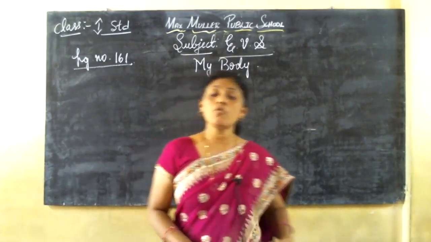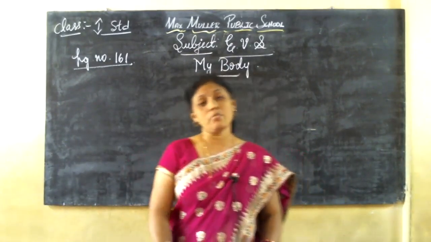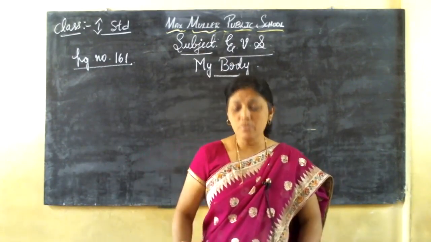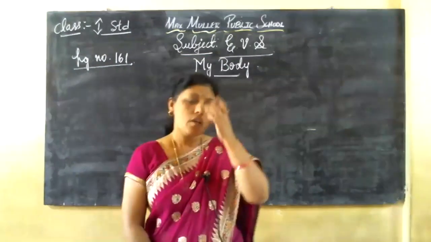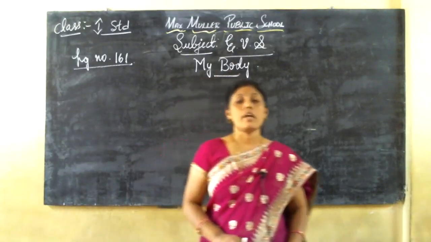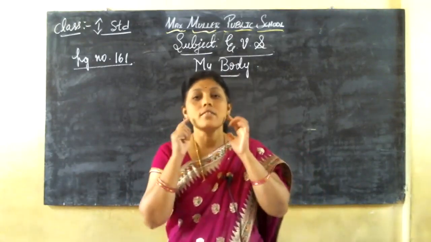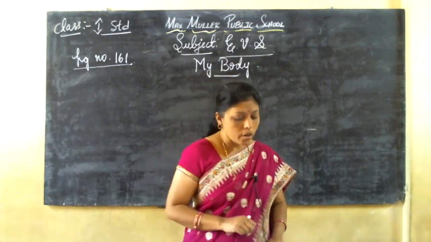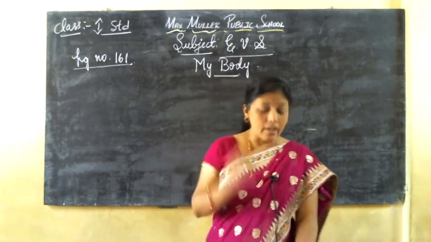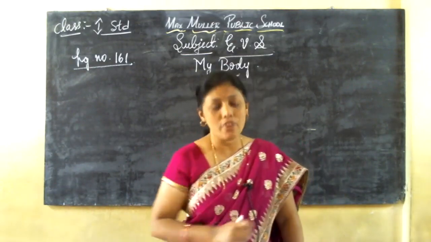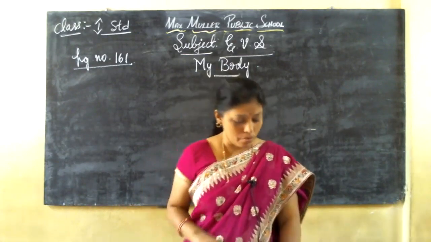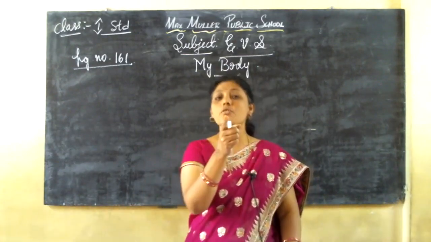Before that, in UKG, you learned one rhyme. If you remember, can you tell me? Yes. Which rhyme? About body parts. Yes. Chubby cheeks. Do you remember, children? Yes. Chubby cheeks, dimple chin. Rosy lips, teeth within. Curly hair, very fair. Eyes are blue, lovely too. Teacher's pet, is that you?